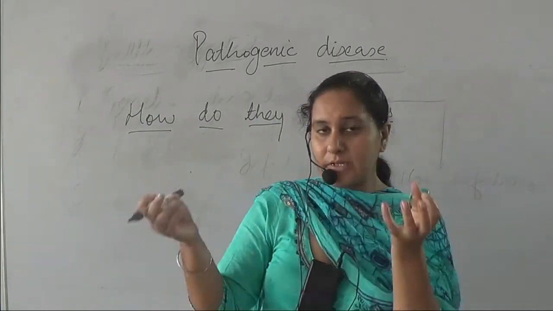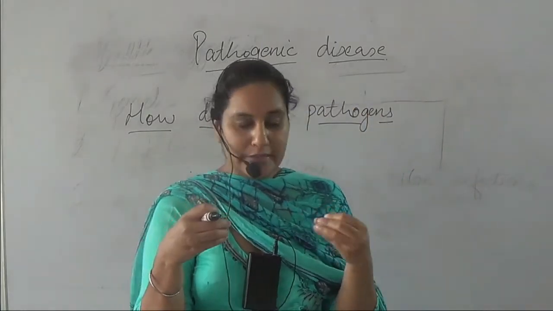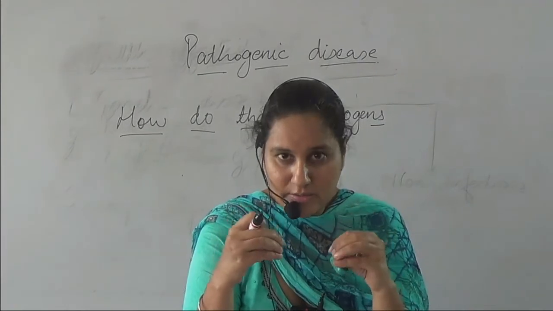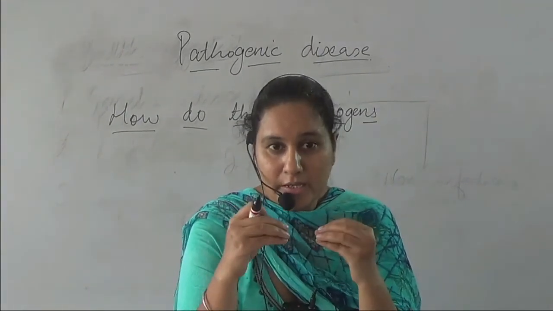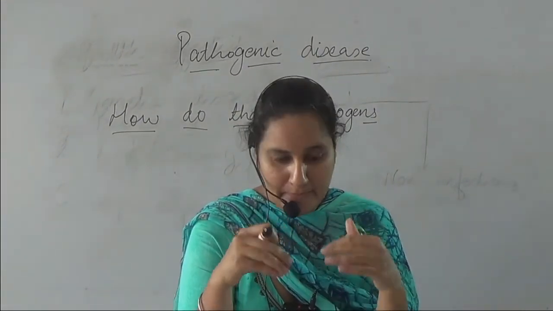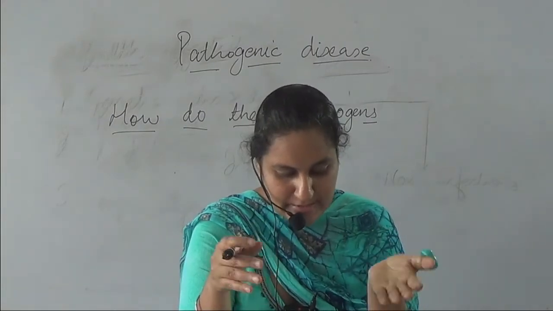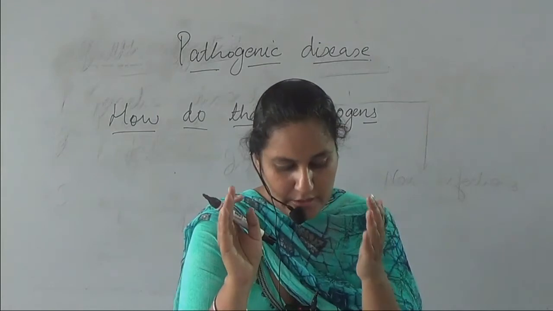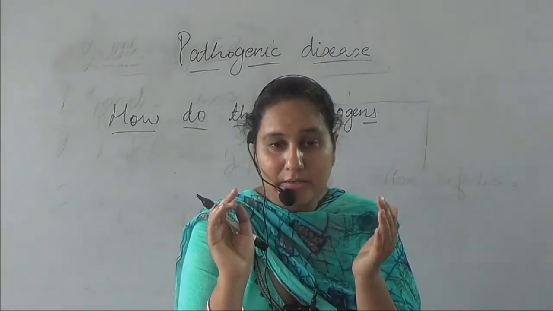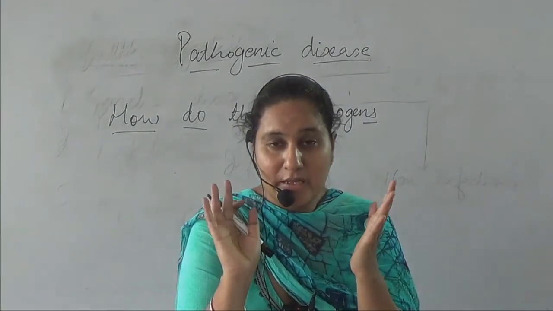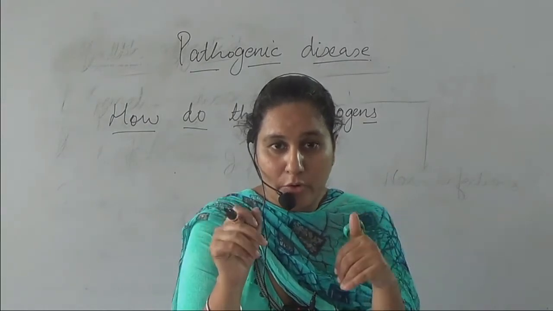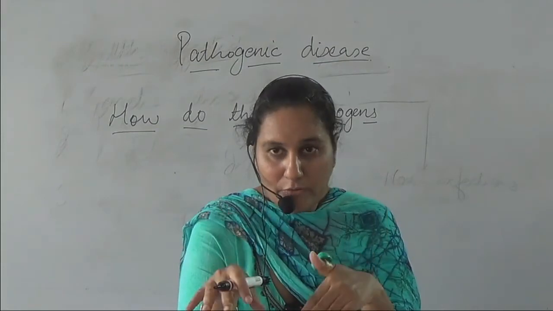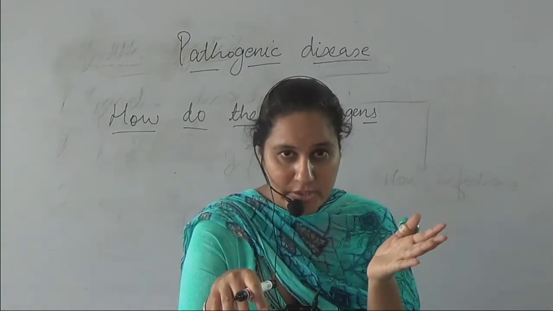Now after coming into our body, what will they do? They start growing in our body by multiplying in our body cells, then they interfere with the normal body functions, the vital activities, the important activities of our body, and they start causing morphological and functional damage.